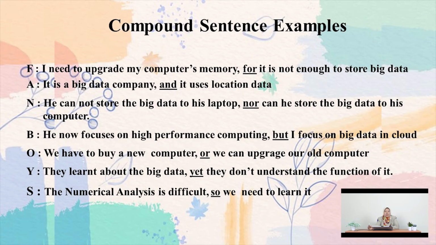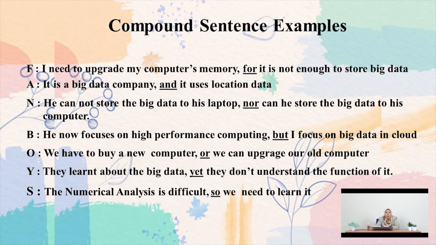And in the next example, we use yet. Yet is almost the same as but. They learn about the big data, yet they don't understand the function of it. Okay, yet is a conjunction, and the first simple sentence, or the first independent clause, is "they learn about the big data." The second sentence is from "they": "they don't understand the function of it."